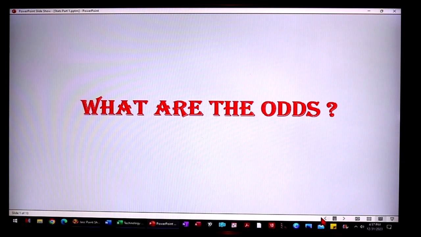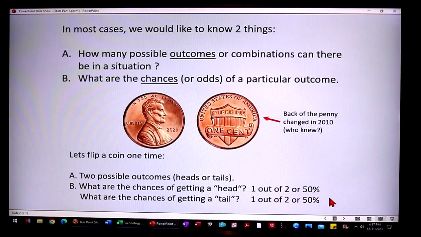So what are the odds? Let's talk about them. In most cases when we're talking about odds and statistics, we want to know a couple of things. We want to know how many possible outcomes or combinations there can be of something, and we want to know what the chances or the odds are of a particular situation or outcome occurring.